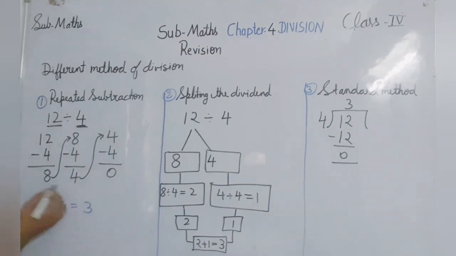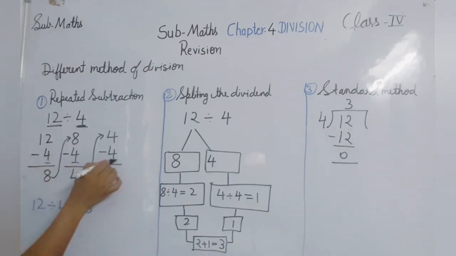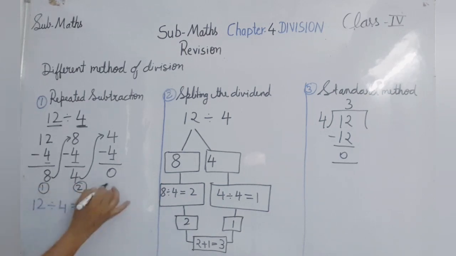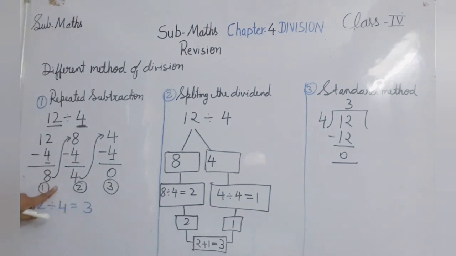So how many times have we subtracted 4? 1 time, 2 times, 3 times. Repeatedly we have subtracted the divisor, and that count is our answer, the quotient. So our answer is 3 here, because we subtracted 4 three times to get 0. So this is called repeated subtraction.